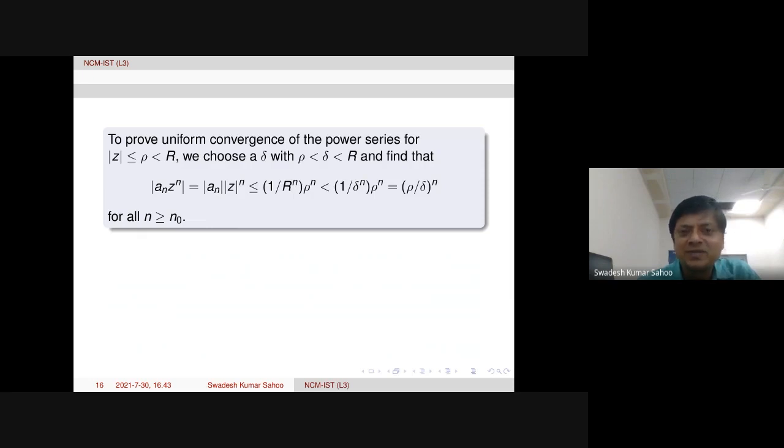The first part, absolute convergence, is done. And in the first part, there are two parts again. The next is the uniform convergence part. To prove the uniform convergence of the power series within a compact subset of the original disk, what we do is, between rho and r, we choose a number delta. And using that, what happens? The modulus, or absolute value, of an z power n is actually the absolute value of an, times the absolute value of z power n. Now what happens?